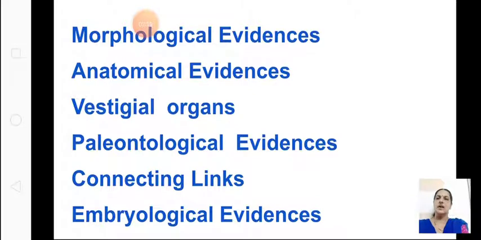Next one, vestigial organs. What are these vestigial organs? Organs which are not in use for us now. Some of the organs are useless in our body, like the appendix, coccyx, and the wisdom teeth, etc., which are not useful for us now, but were useful for our ancestors.